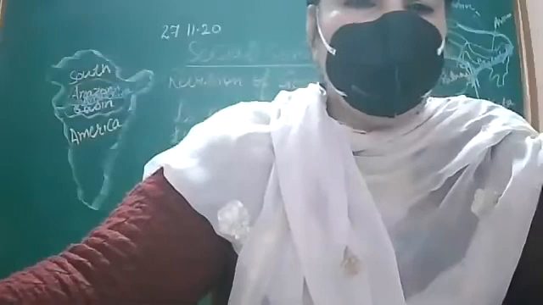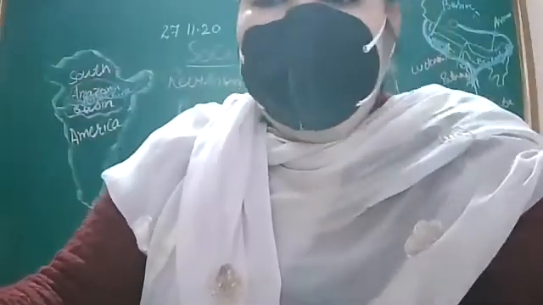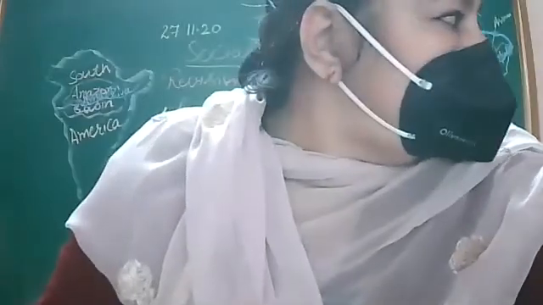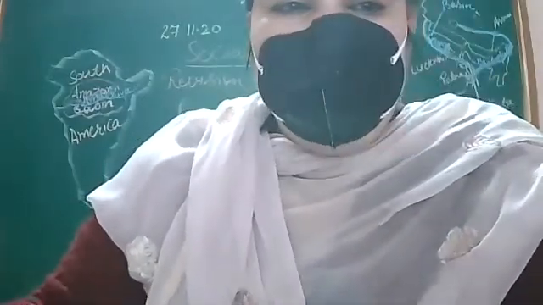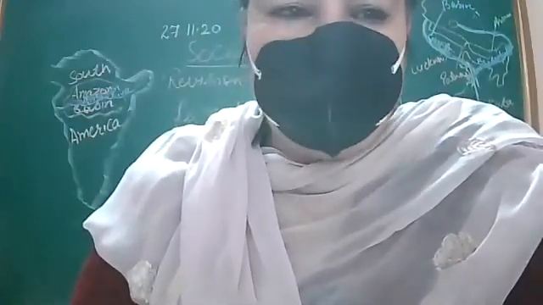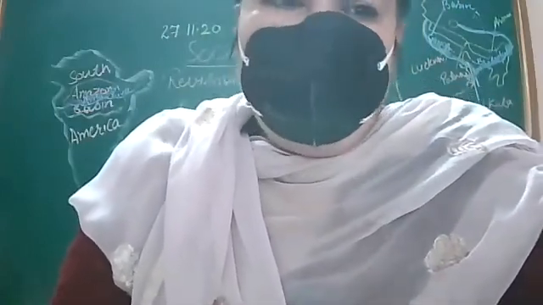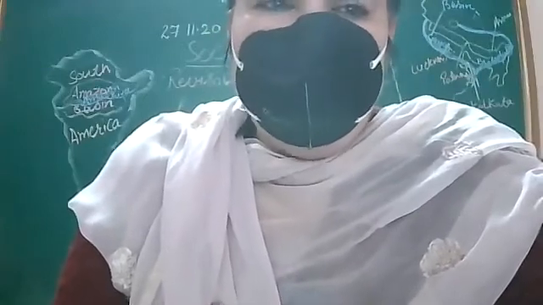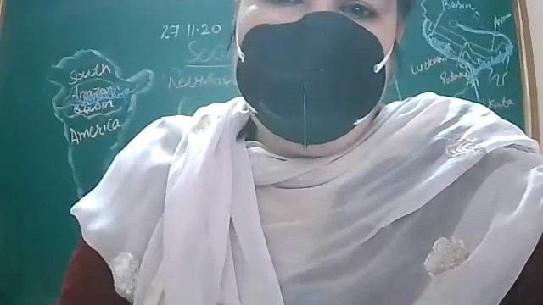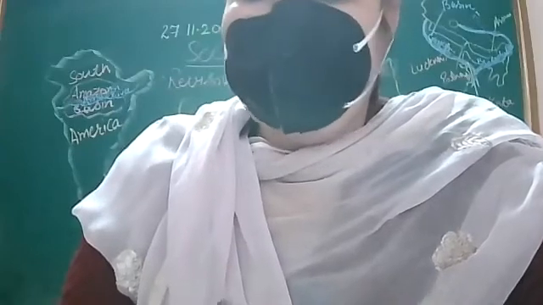You will write like this. And then you will write about the trees. Main trees found in evergreen forests are ebony, mahogany, and rosewood. Whereas for deciduous forest you can write: main trees found in deciduous forest are teak, sal, and shisham. In this way, you can differentiate both the forests, evergreen and deciduous forest.